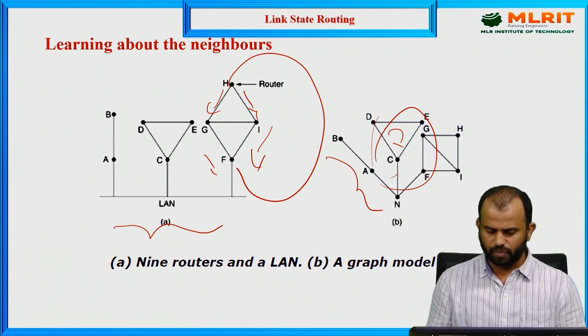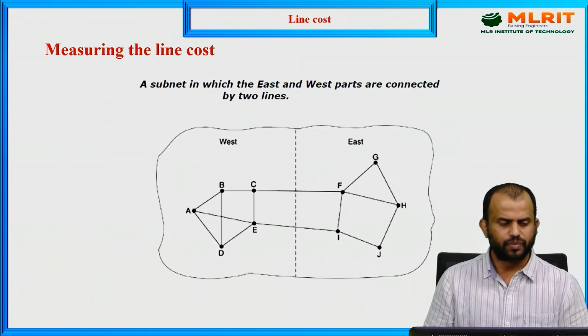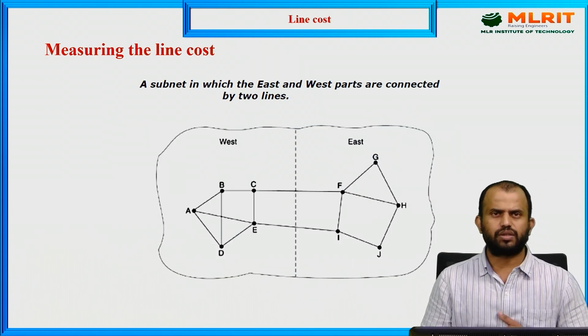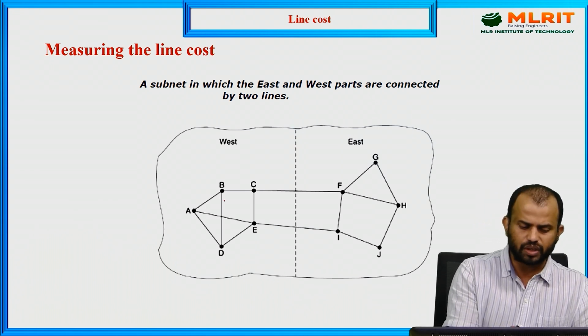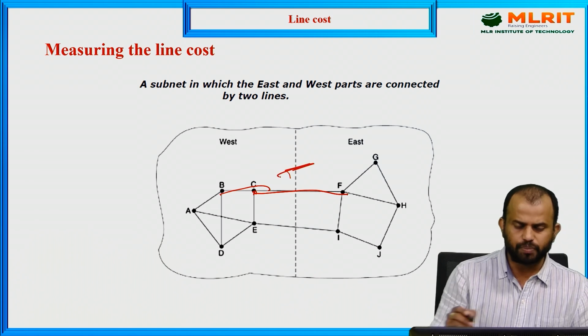It is a graphical model of information values. But what is the measuring line cost? So another important thing we have is the measuring line cost. Here information is transferred from B to C and C to F. So this we have as the Border Gateway Protocol.